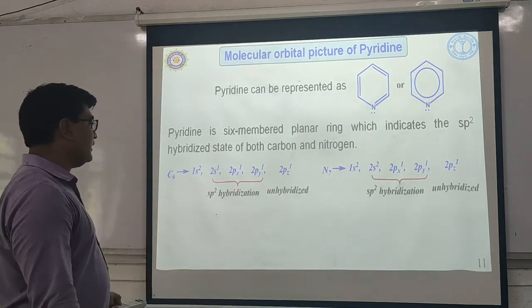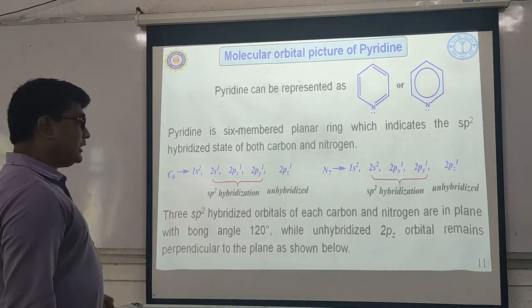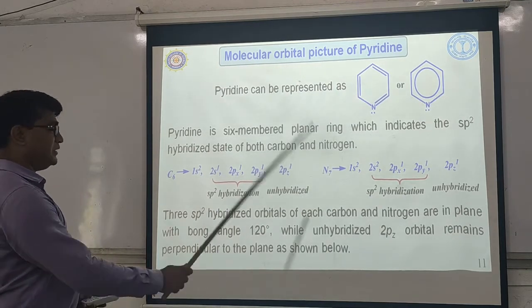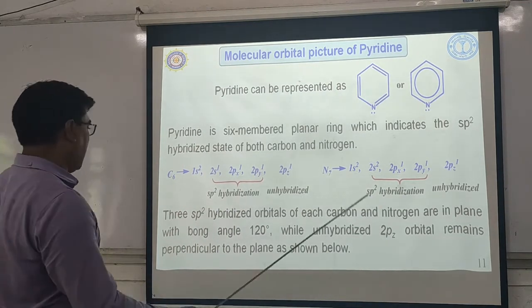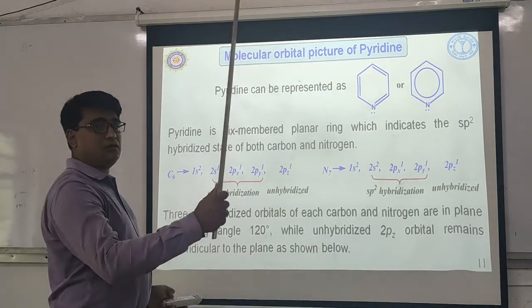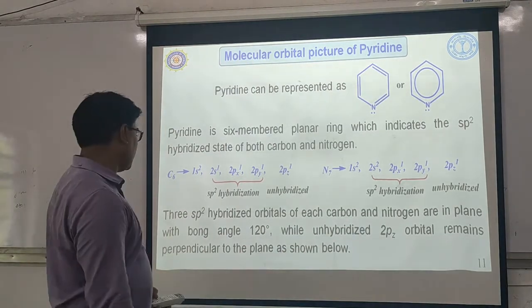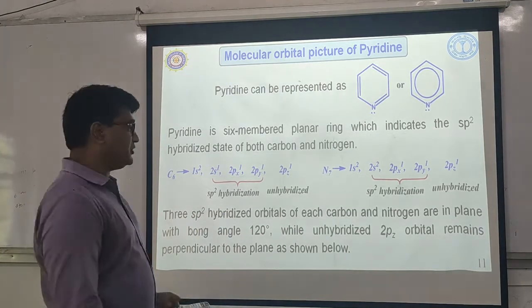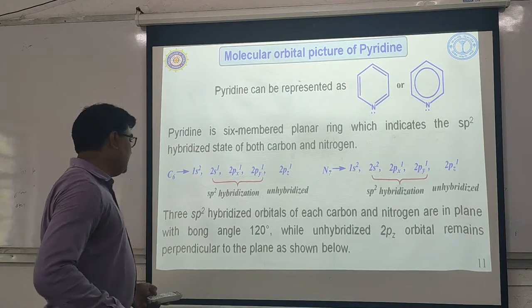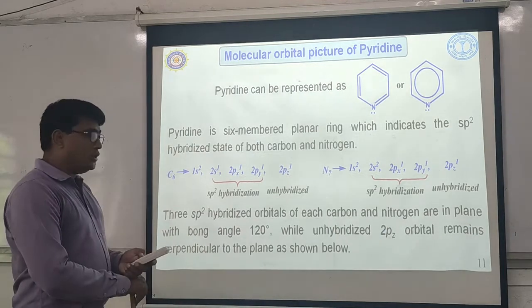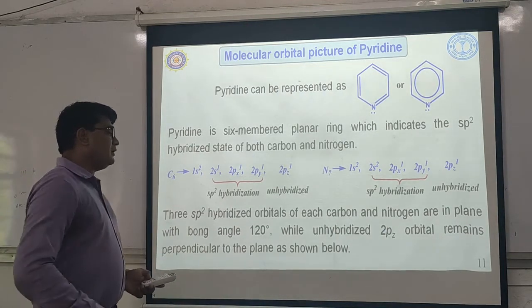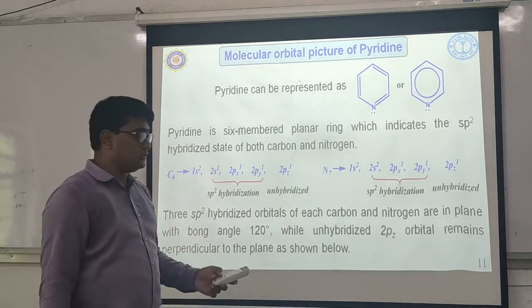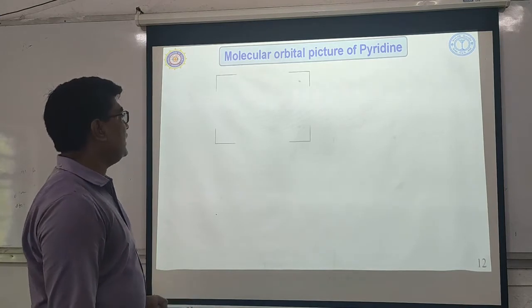remains unhybridized. Okay, so the 3 sp2 hybridized orbitals of each carbon and nitrogen are in plane, just like the 3 blades of a fan. The 3 sp2 hybrid orbitals of each carbon and nitrogen are in the plane with a bond angle of 120 degrees, while the unhybridized 2pz atomic orbital remains perpendicular to the plane. I'll show you how, like this.